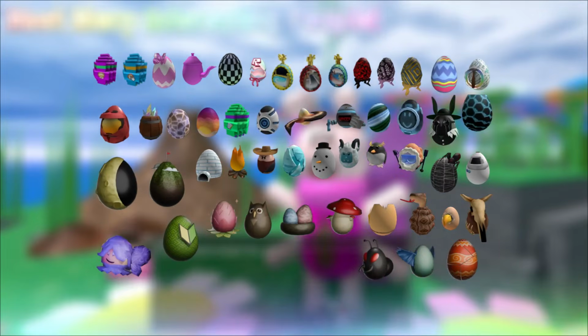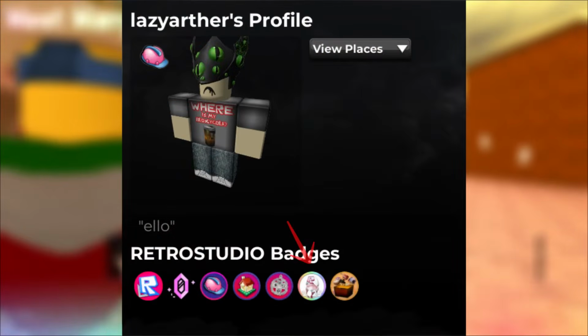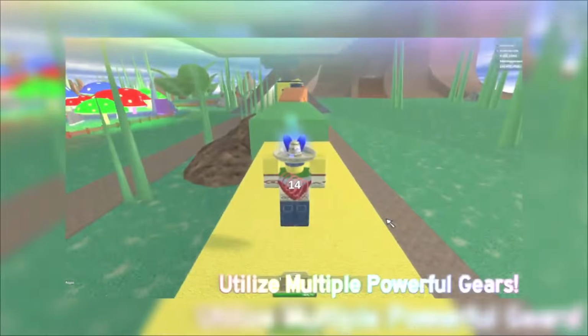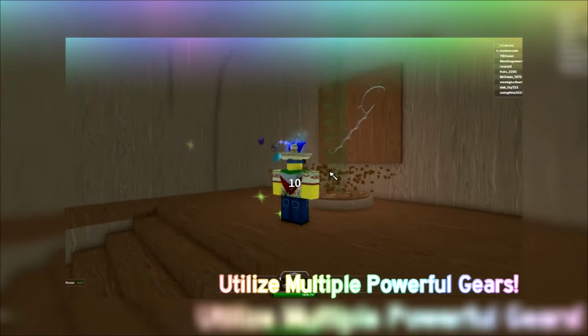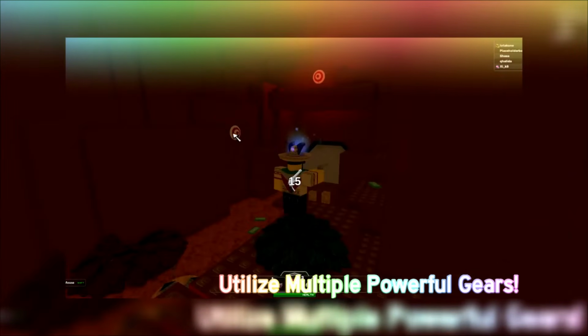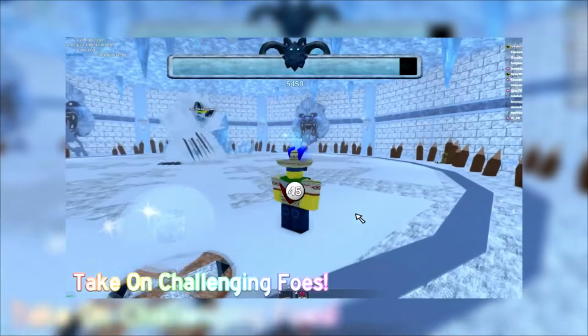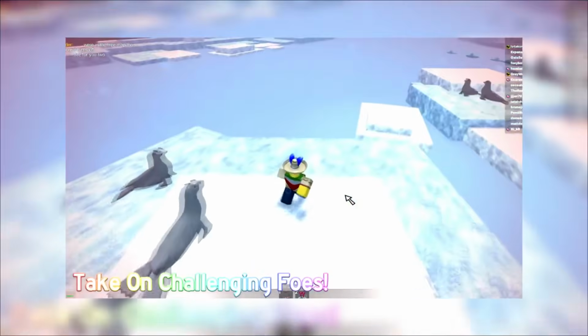Players who completed the full hunt were awarded the prestigious Most Valuable Hunter badge, cementing their status as the top egg hunters. Across the years, the egg hunts became some of RetroStudio's most ambitious events. They weren't just about prizes, they were about discovery, secrets, and community hype, keeping alive one of Roblox's most iconic traditions while giving it a unique RetroStudio twist.